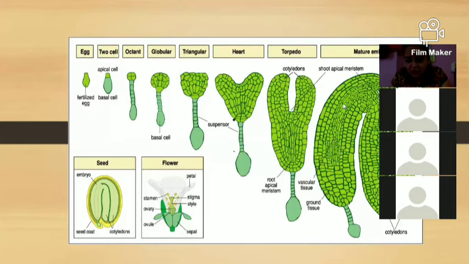So this is the first cotyledon, this is the second cotyledon, and this one is our suspensor cell. So two cotyledons are present in a single embryo. This is a dicotyledon structure developed in a single area. See here in the seed, where the embryo is and where the two cotyledons are. In this way the two cotyledons, that is, the dicotyledonous seed, are developed inside a seed.